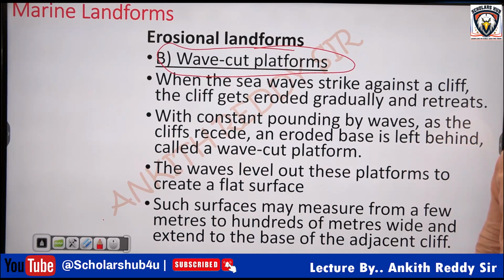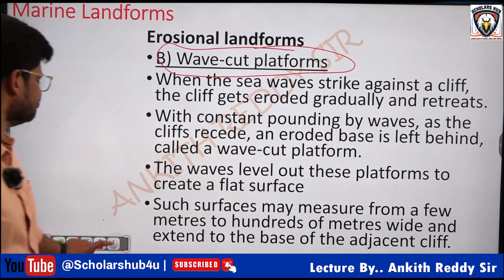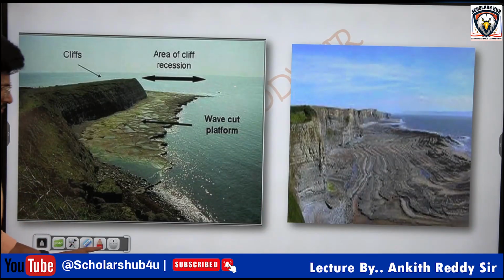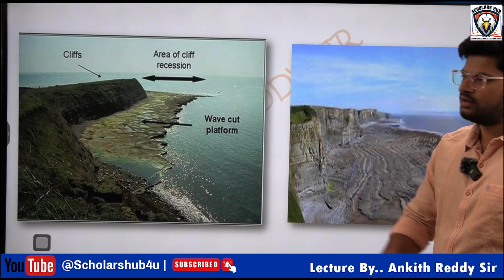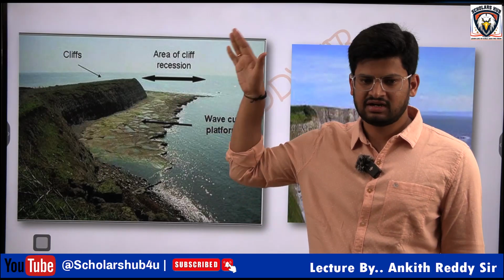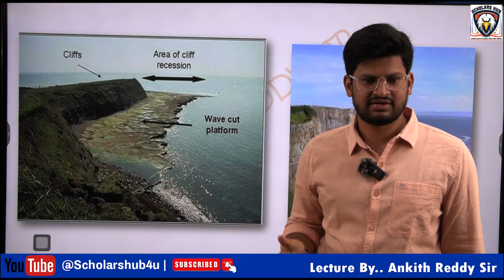Wave cut platform. So when the waves hit the sea cliff, then the sea cliff turns into a sharp elevated structure like that.